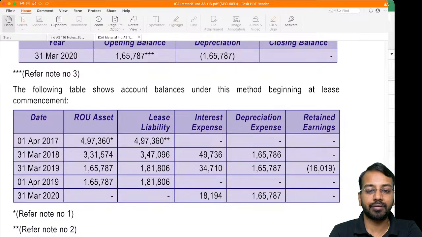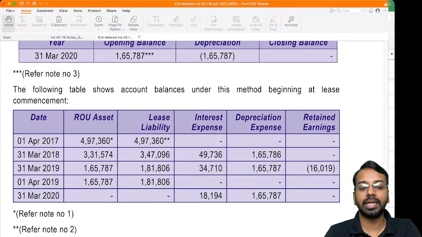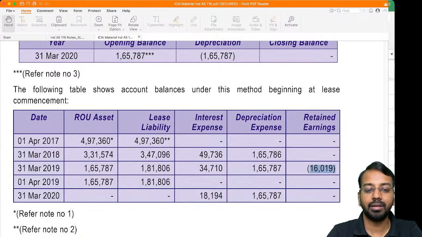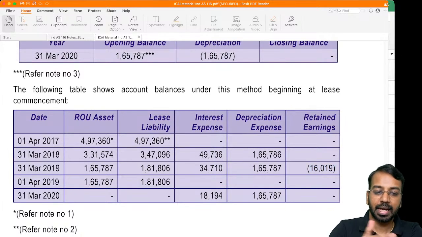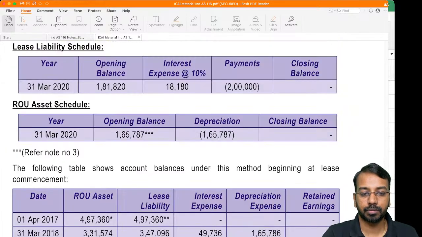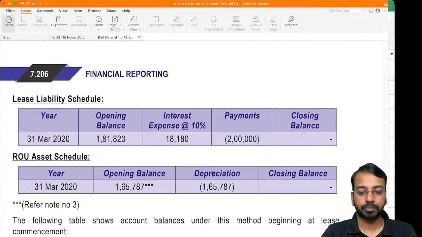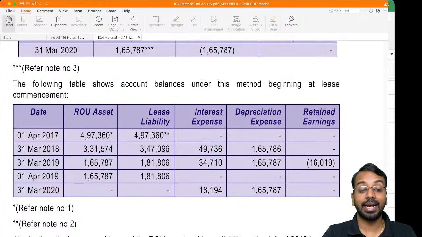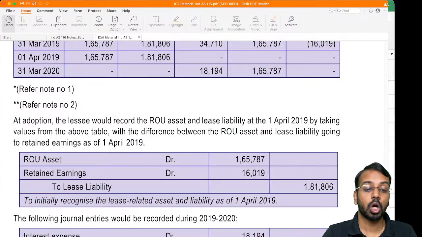And where will we take the difference? The difference will be taken to the retained earnings. So as on 1st of April, you will take the difference between the lease liability and the ROU asset to retained earnings, and subsequently you will account for it using the effective interest method, that is 10% interest expense. 10% interest expense is 18,194, so there is a slight rounding difference, and 165,787 will be your depreciation expense. That is using the modified retrospective approach, option 1.